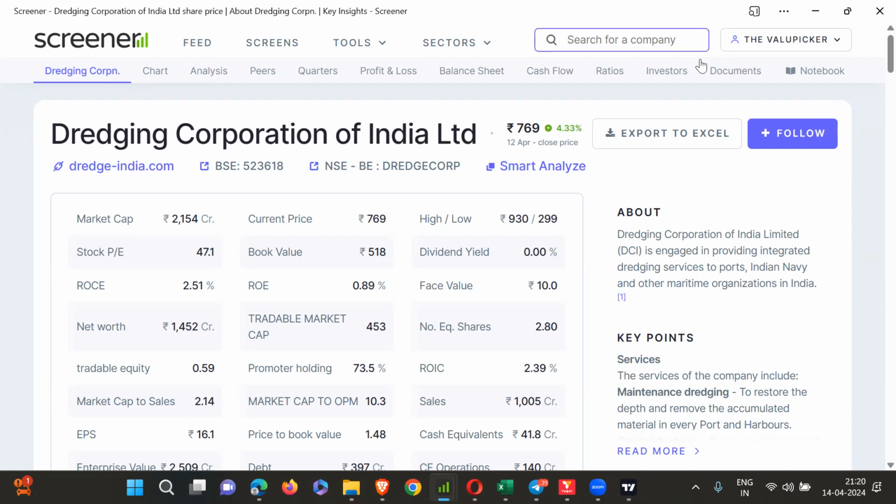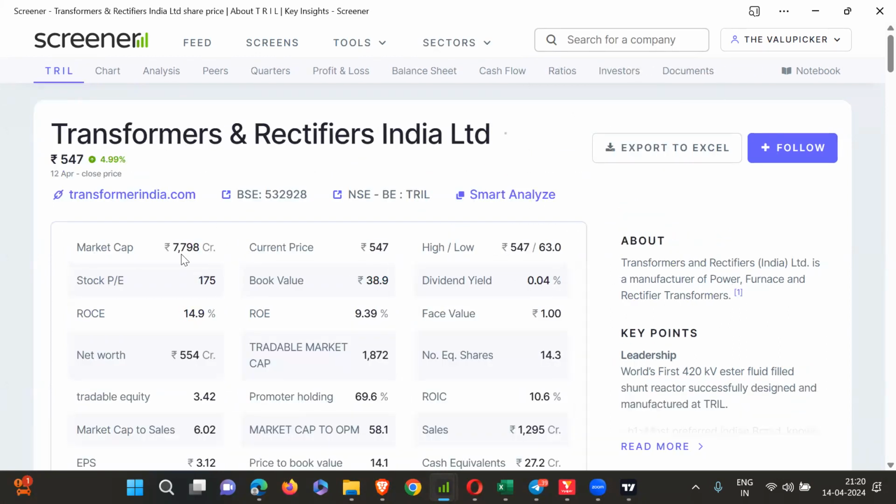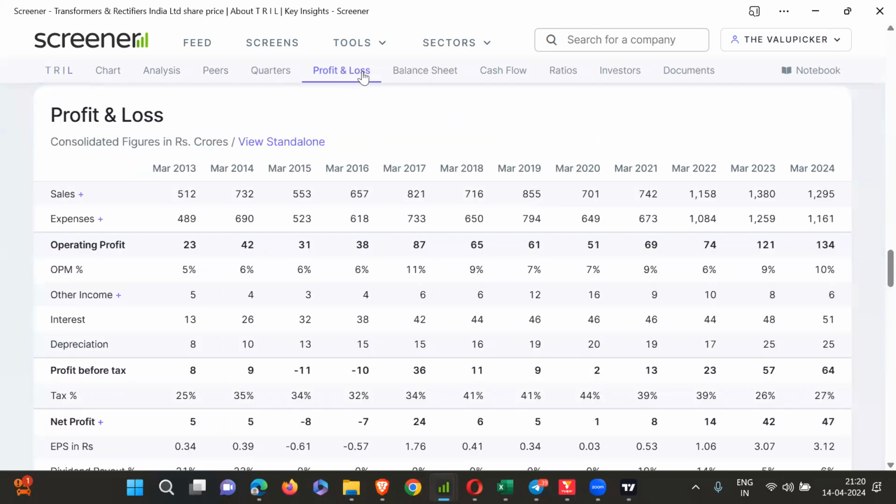And if you see what happened on TRIL, it was 489 crore, now it is 547, and market cap is 7,798 crore. From 500 crore to 7,798 crore, almost a 15x move has happened, whereas top line has not grown significantly in the last 1.5 years, between 22 and 24.